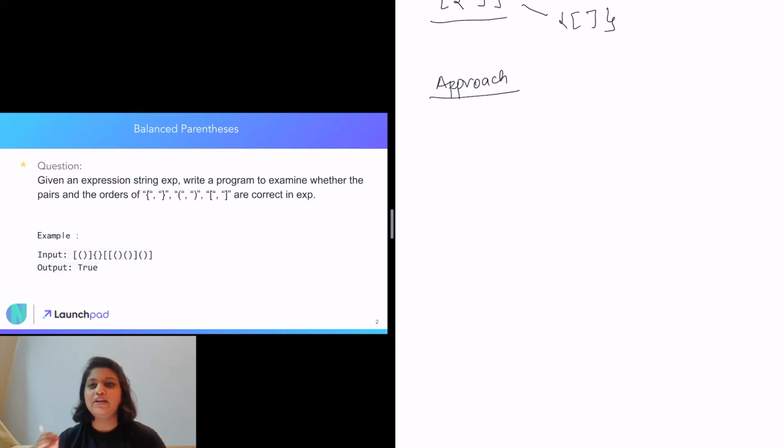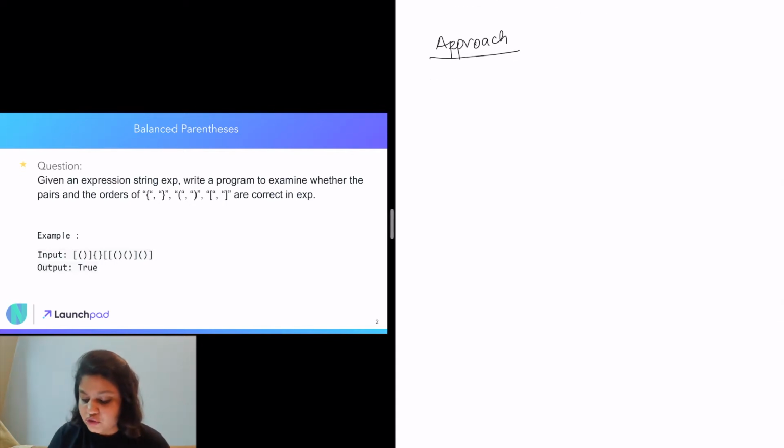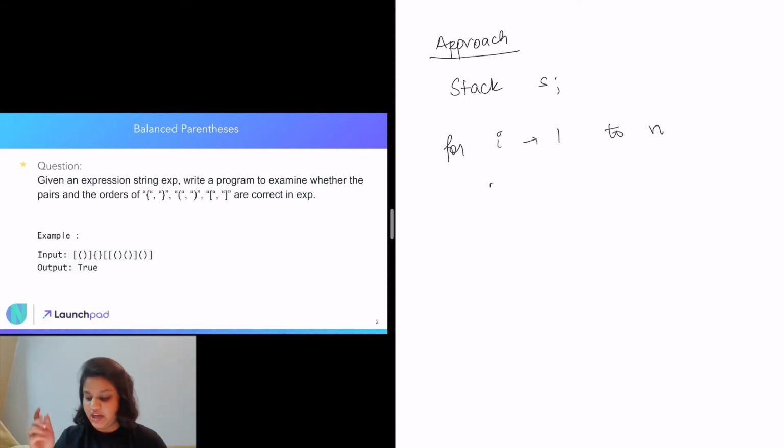So this is the whole algorithm. Now let's write the pseudocode for this. So our pseudocode will be like: first we'll have a stack, say S, and then we will have a string. So we'll go through the entire string, right? Say our string is of length n. We'll go through each character.